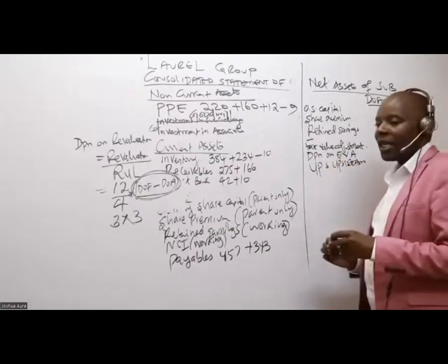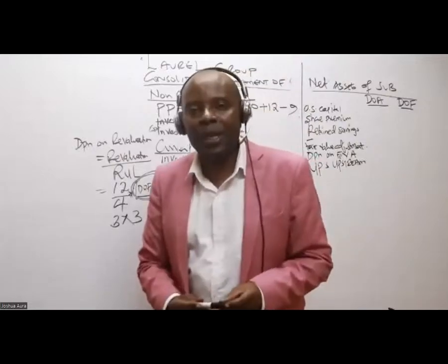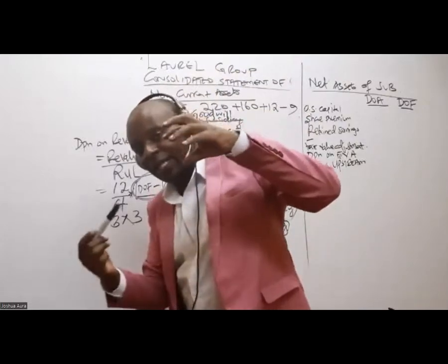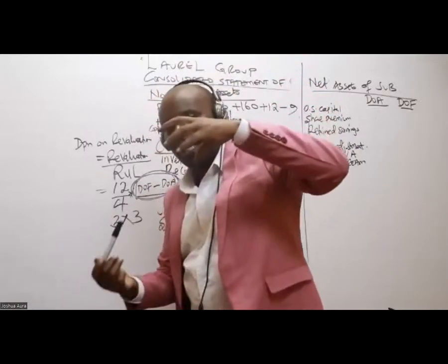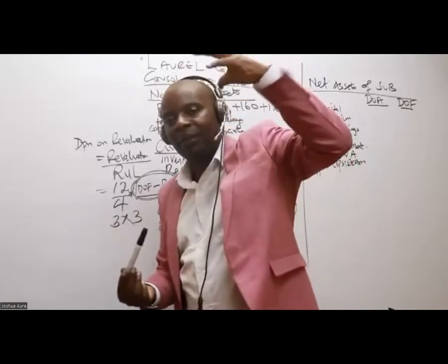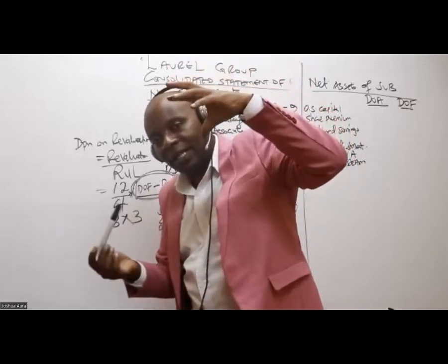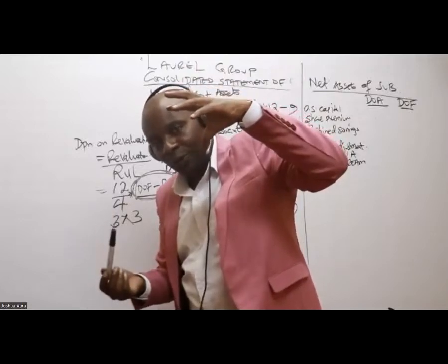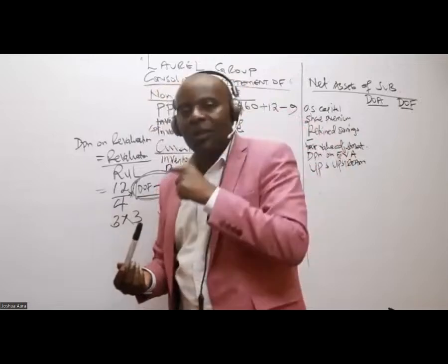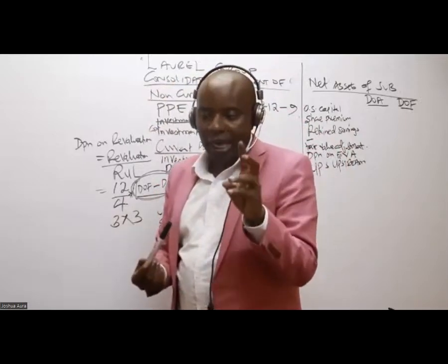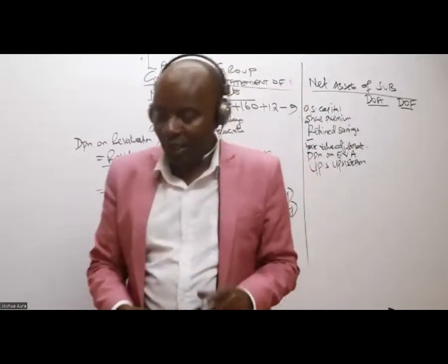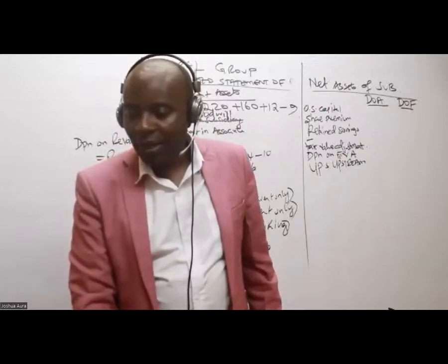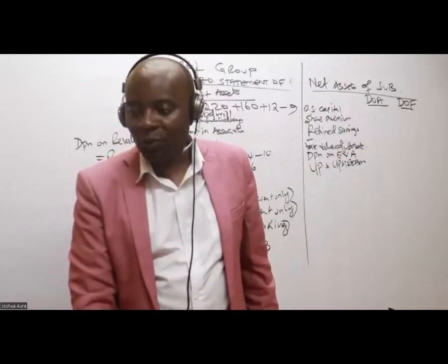Remember, upstream means where the subsidiary sells to the parent. So it's up. Sales is from subsidiary to the parent. Parent is bigger, is up there. So whenever sales is done by the subsidiary to the parent, then you bring UPS here. That's called UPS upstream, and realized profit, yes. Ladies and gentlemen, in this question, could you kindly tell me what kind of UPS do we have? Is it downstream or upstream? Let me see.